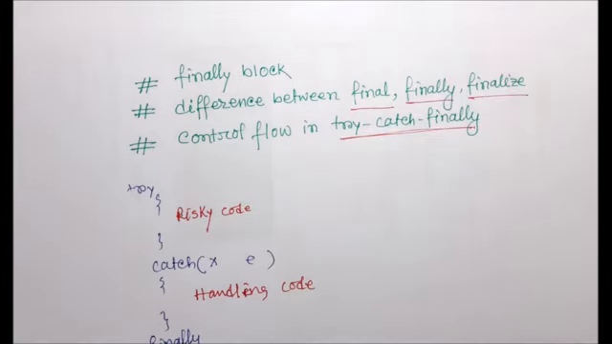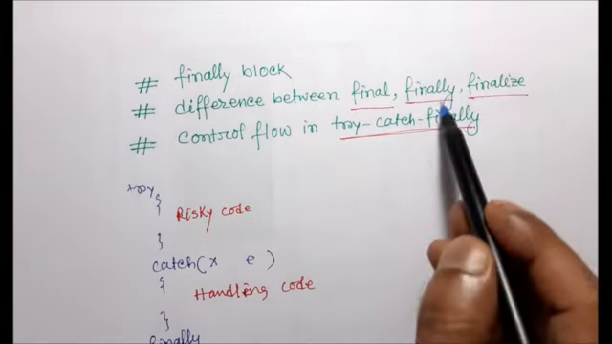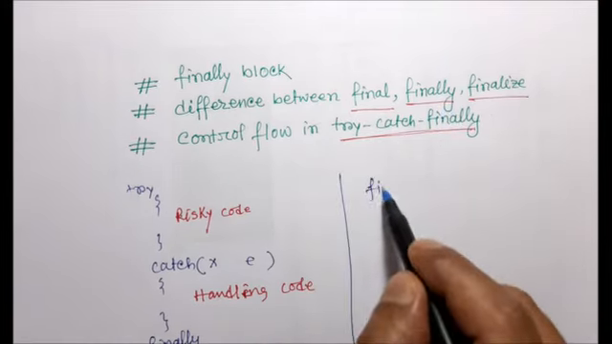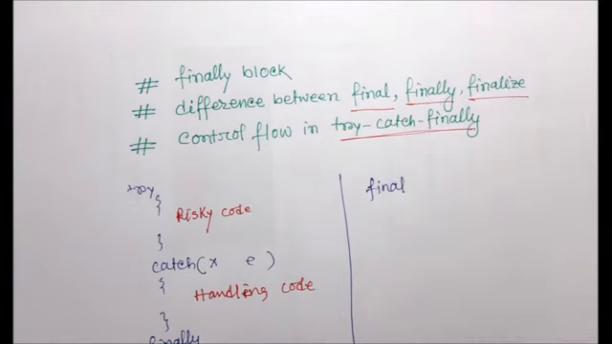Okay. So the next topic is final, finally and finalize. Before that I want to say what the meaning of final is. Final is a keyword, a modifier. As I mentioned several times when I discussed basic Java programming, I have already discussed the meaning of the final keyword. So once again I am just repeating, final is a keyword which is a modifier, right?